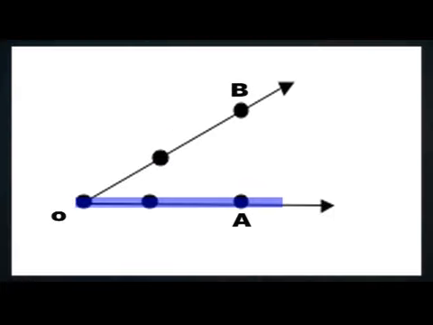In the figure, with O as the center, OA rotates in the anti-clockwise direction and reaches OB. The rotation made by the ray is called the measure of that angle.